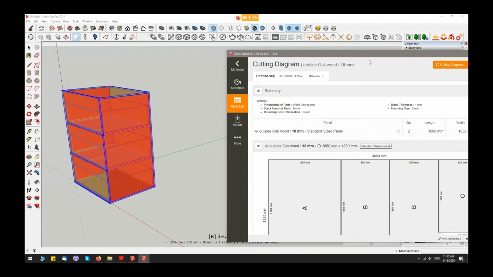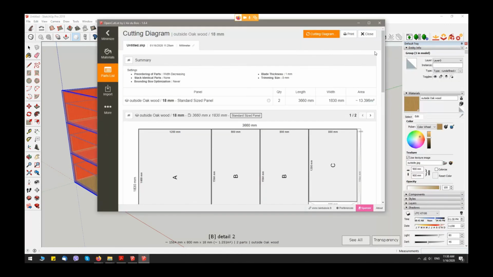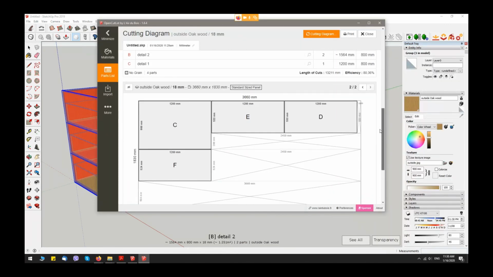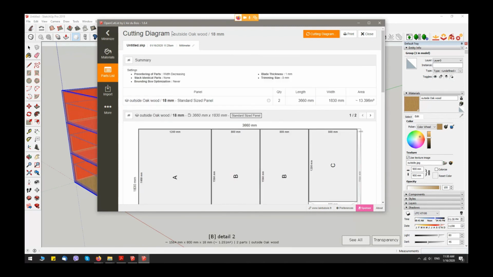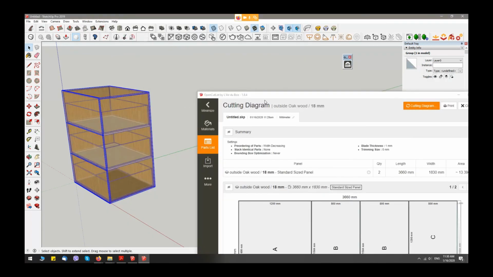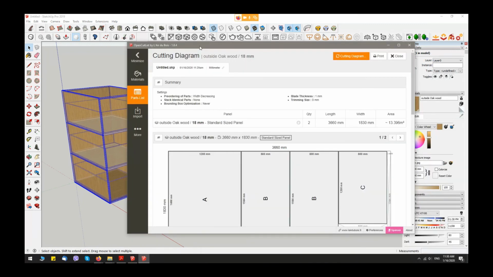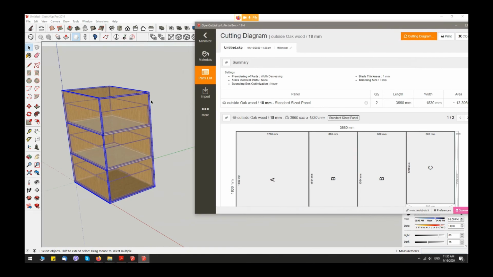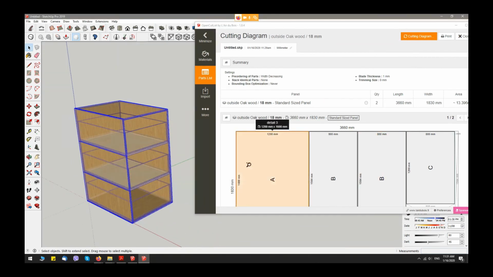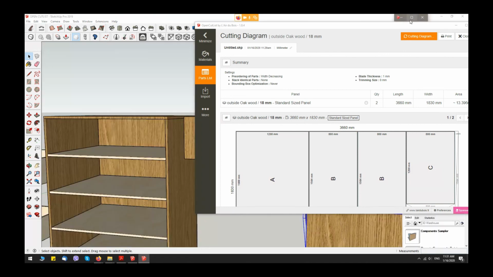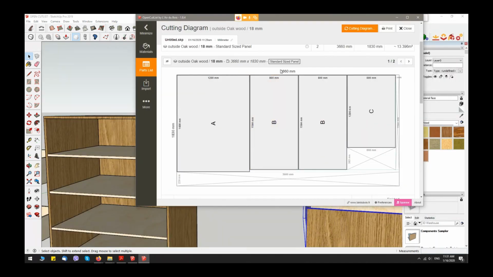You can print this diagram and create your beautiful furniture. If you are a woodworker, this is a very useful way. It's not necessary to create a 2D drawing to put dimensions. Just create a simple model in SketchUp and take your cutting diagram and optimize your job and your size, of course.